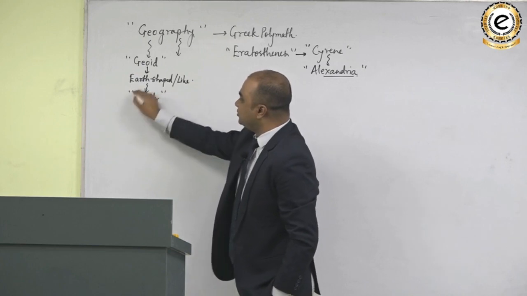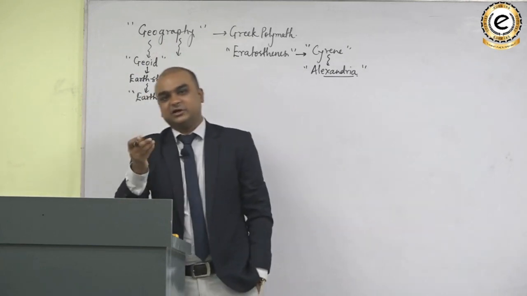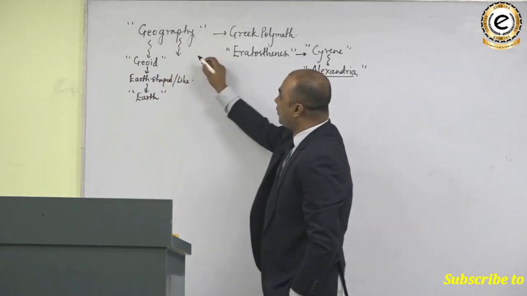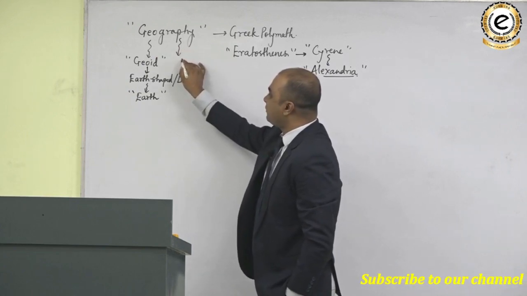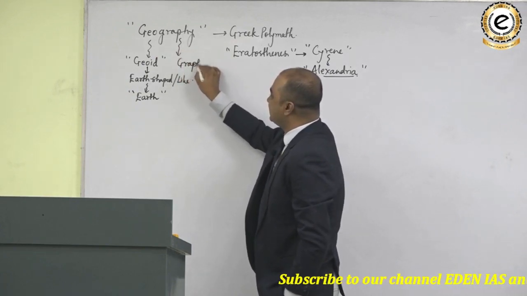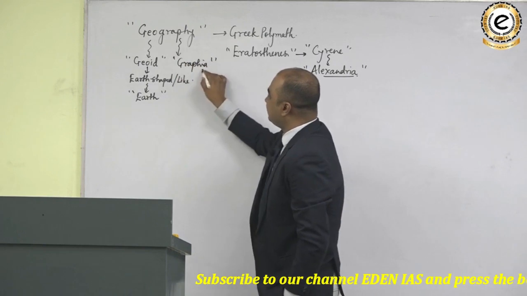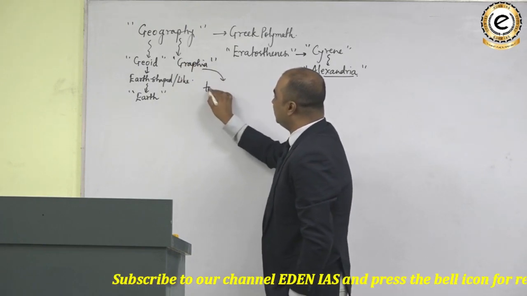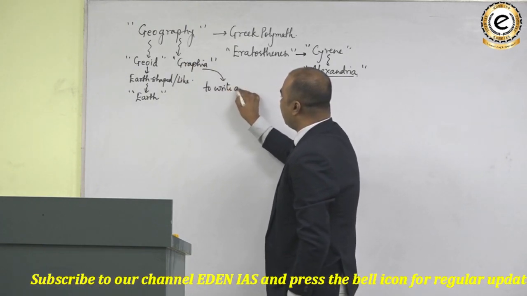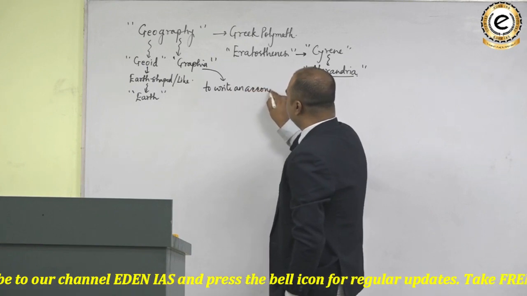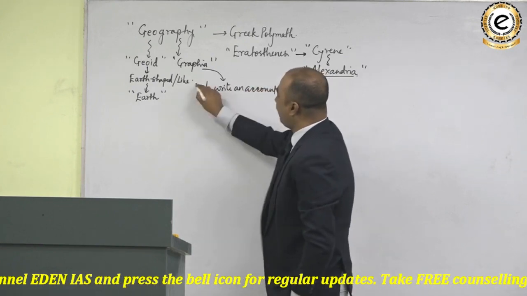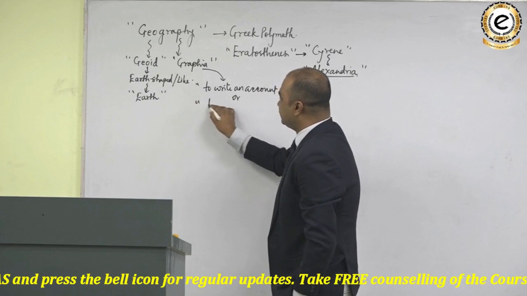So the word geo roughly means earth, whereas the word graphy is derived from the Greek word graphia. Graphia means to write an account of, or you can say to describe.